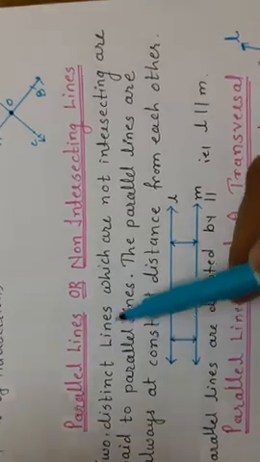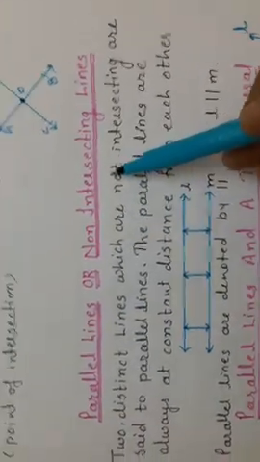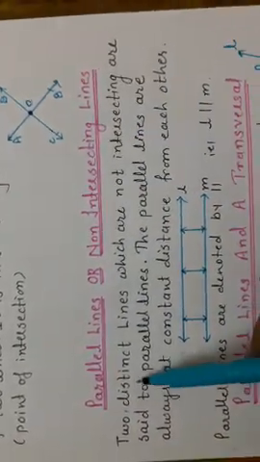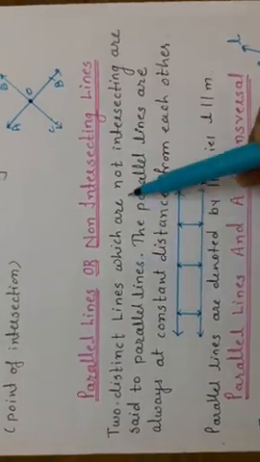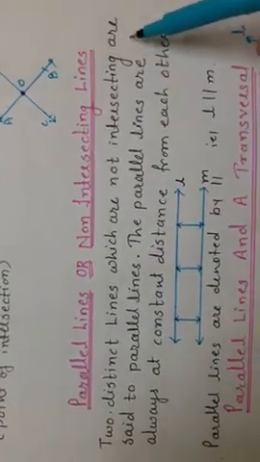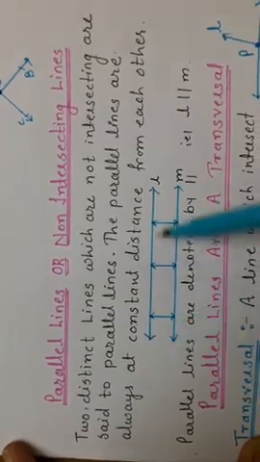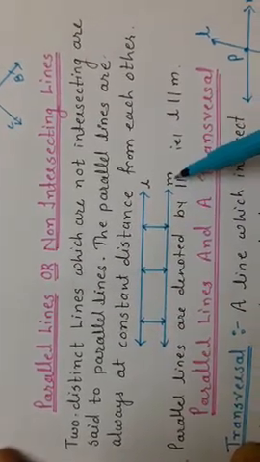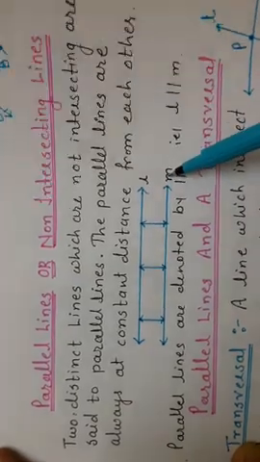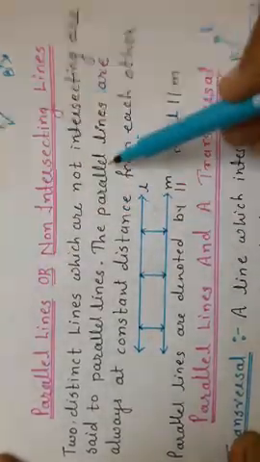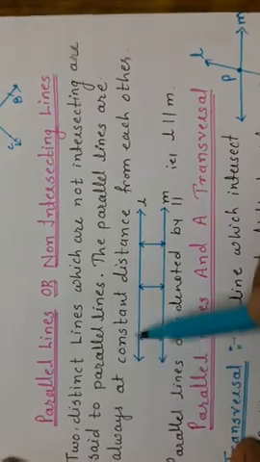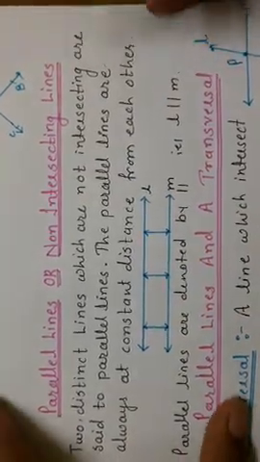Now the parallel lines, which are also called non-intersecting lines. Two distinct lines which are not intersecting are said to be parallel lines. Are you finding in the figure? L and M are two lines which are parallel to each other. Why? Because parallel lines are always at a constant distance from each other.